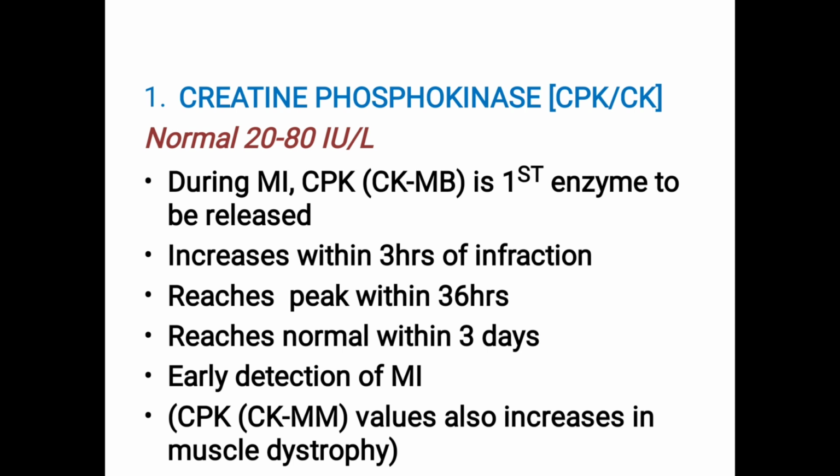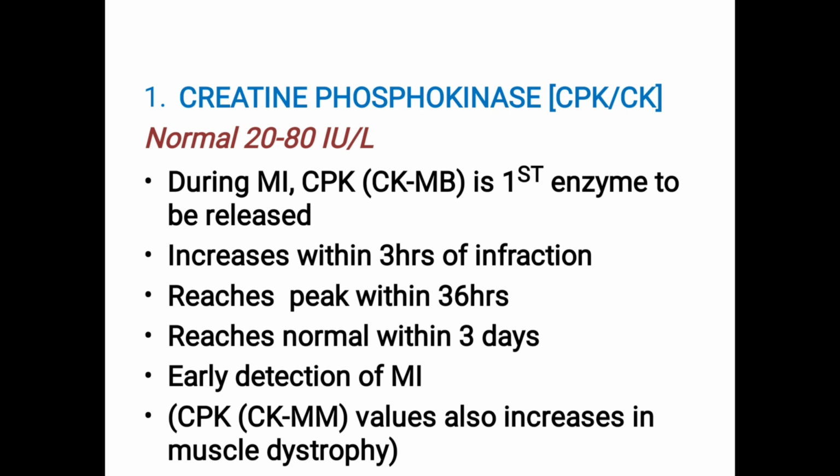So muscle, heart, brain, there are three isoenzymes of creatine kinase. In cardiac myocardial infarction, which fraction is raised? About 90% is muscle, but heart is about 9% of CK. So particularly CKMB, MB means related to heart, is raised. CPK is actually total, containing three isoenzymes: CKMM, CKMB, and CKBB.